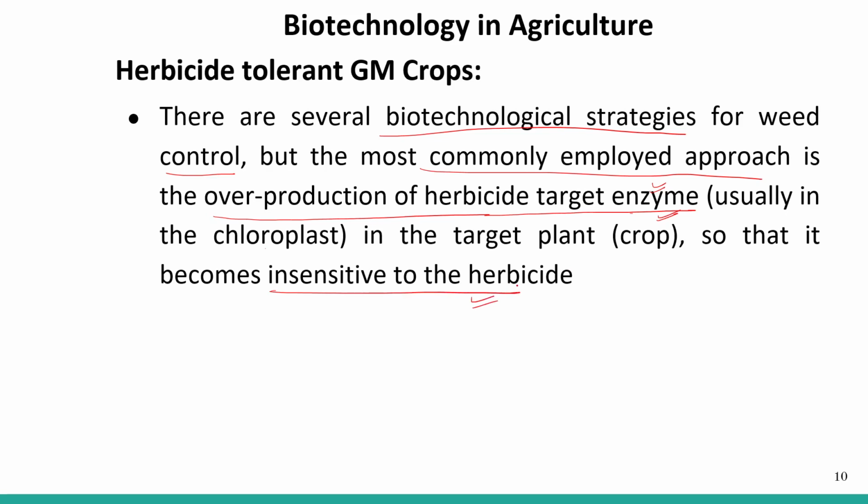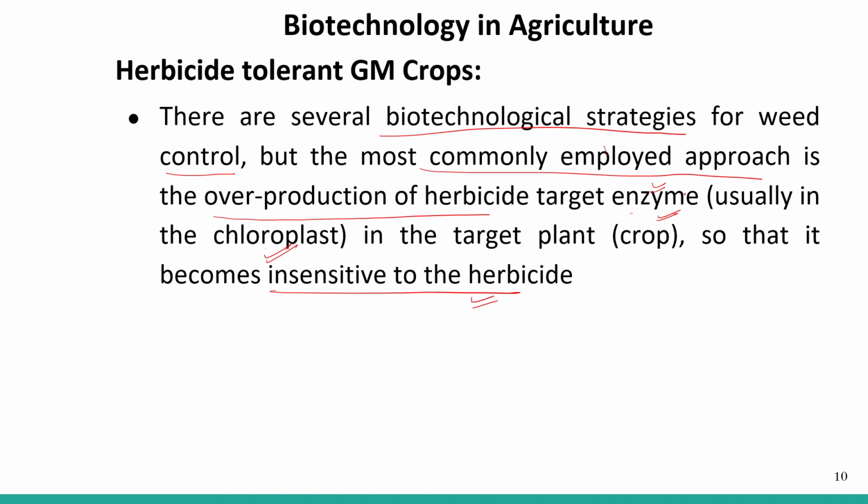So if the herbicides are sprayed, this crop will be insensitive to it. It can tolerate that because it has that particular enzyme, which gets synthesized in the chloroplast. As you all know, the chloroplast has its own genome that can synthesize this particular enzyme.